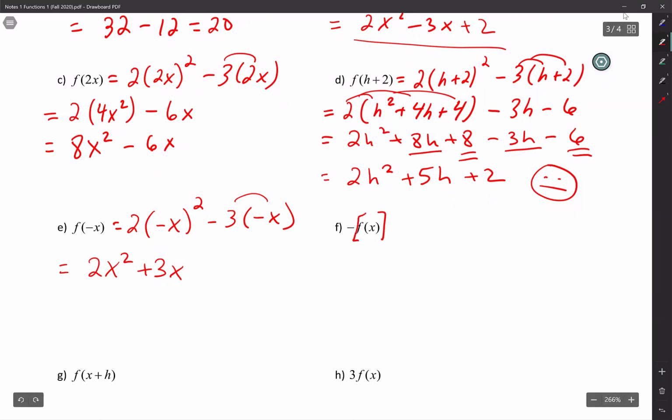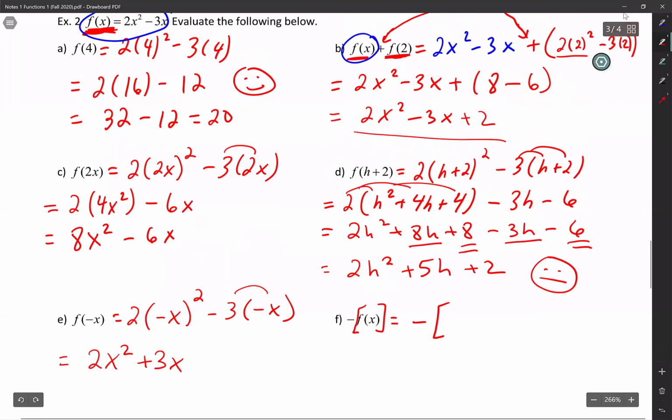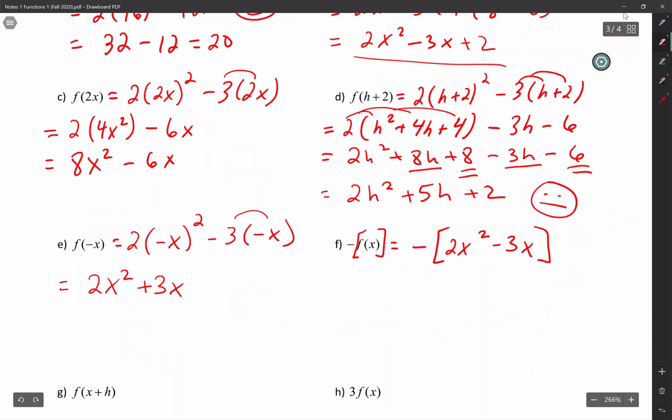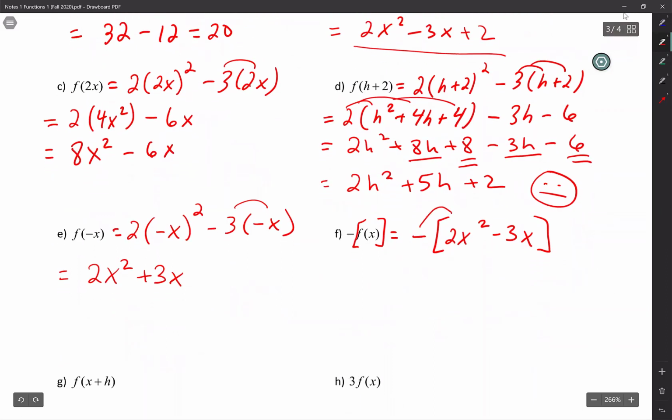On letter F, it helps if you put a little bracket around the f of x so you know that negative is outside. So negative on the outside, bracket, and then I'm just going to write my equation inside, 2x squared minus 3x. Distribute the negative there, guys. So we have negative 2x squared plus 3x. And there you go, guys. We got another one down.